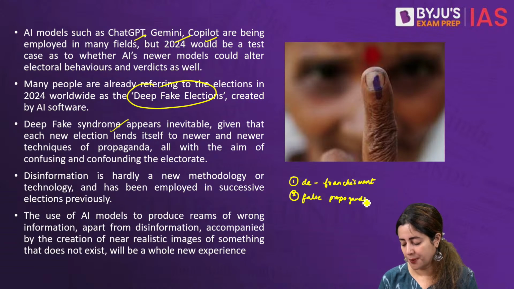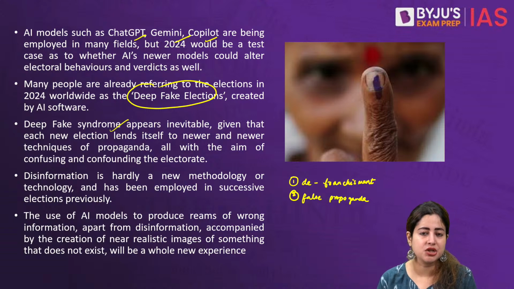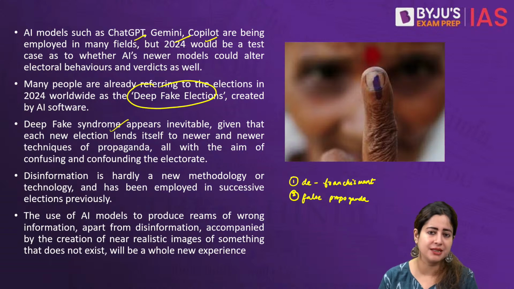Similarly, sometimes it leads to false or fake propaganda. For example, opposition parties can easily target each other today. Various rival political parties target one another by releasing content, images, videos of their rivals engaging in controversial acts which they in fact have not done, but people would easily buy that because it's so realistic.